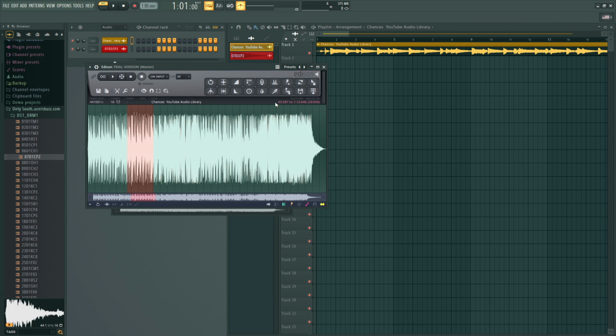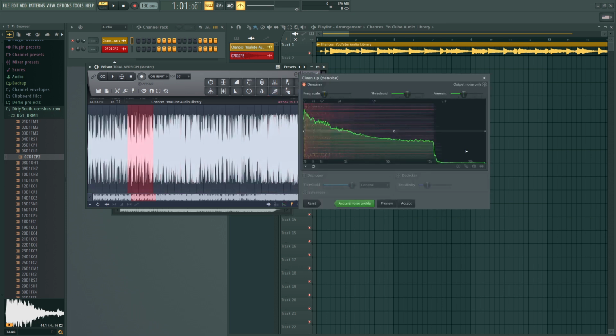Now go to the top toolbar and right-click the Denoiser Tool, the one that looks like a toothbrush. From the menu, click Acquire Noise Profile. This tells Edison, this is the hiss. Remove audio that matches this profile.